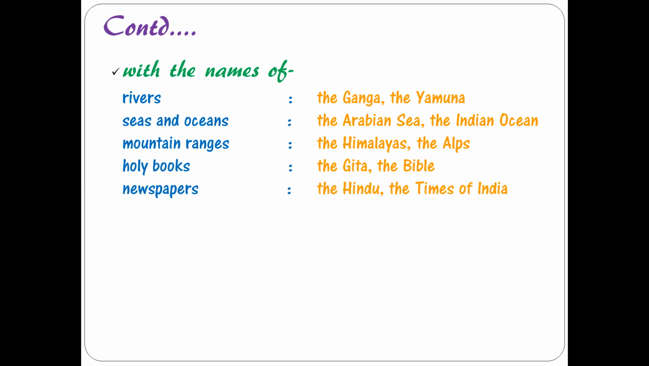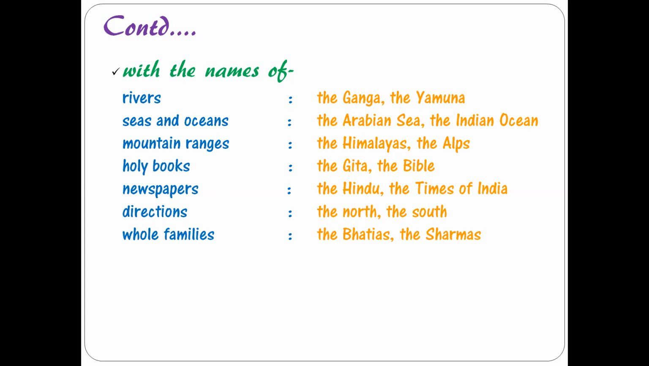With newspapers and magazines, right? Like the Hindu, the Times of India, right? These all are names of newspapers. Directions, the north, the south, the east, the west. We use them with whole families when you're talking about an entire family, right? For example, the Bhatiyas. Here we are talking about the entire family of Bhatiyas, right? That is why we are making use of the.